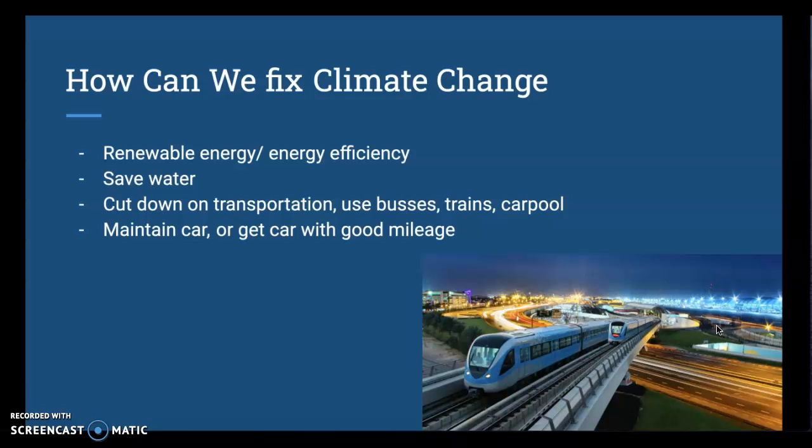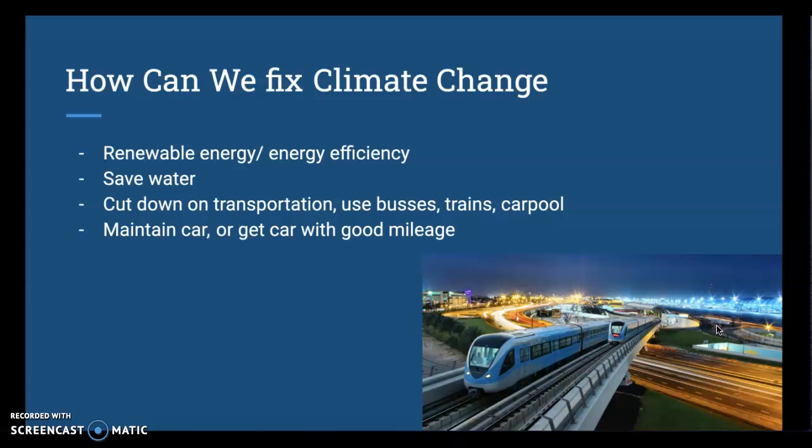We can use renewable energy that doesn't use fossil fuels, which will lessen the emissions. We can also use our energy efficiently by getting energy efficient appliances like light bulbs, and by turning off our lights and turning off our computers when we don't need them.